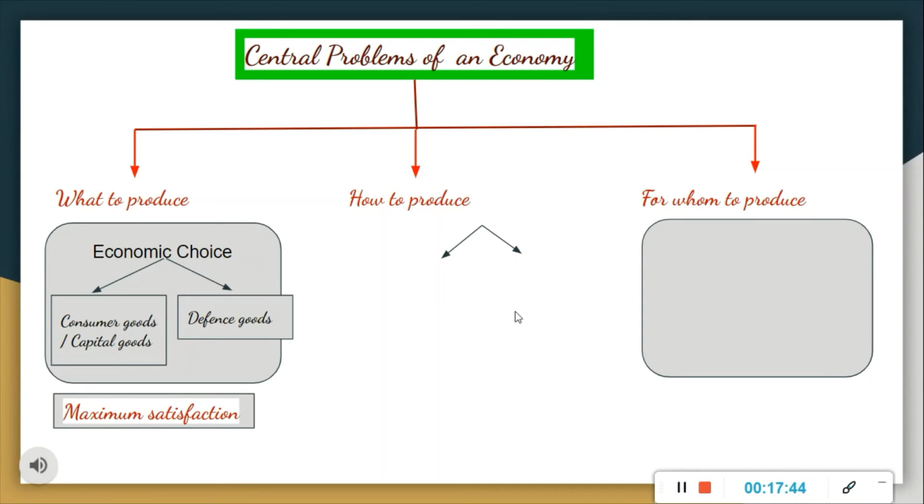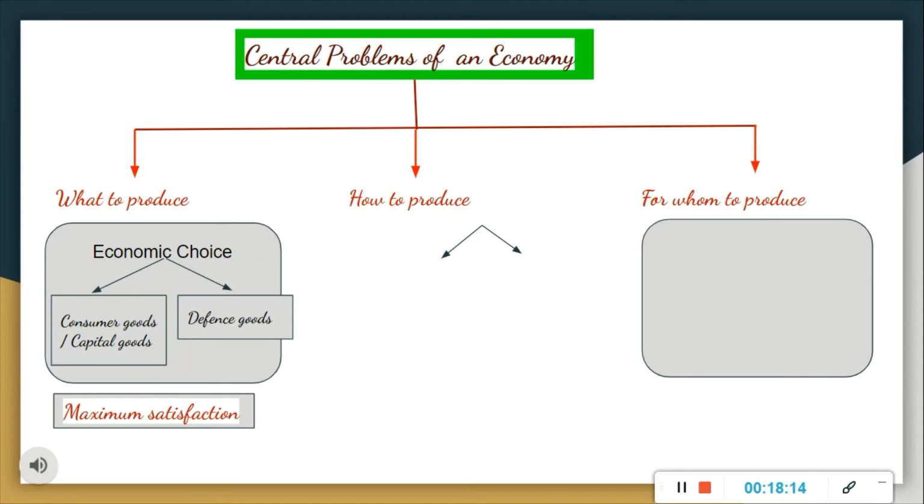That means what type of goods to be produced and how much amount of goods to be produced. For example, every economy needs to decide on what consumer goods like rice, clothes, etc., and what producer goods like tools, machinery, etc., are required to be produced to meet demand adequately, right? Then same way, how much amount of goods to be produced. The next challenge is to decide in what quantity goods should be produced.